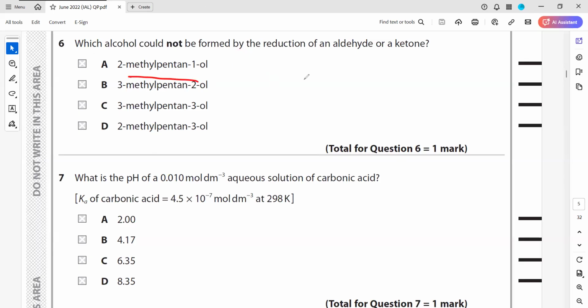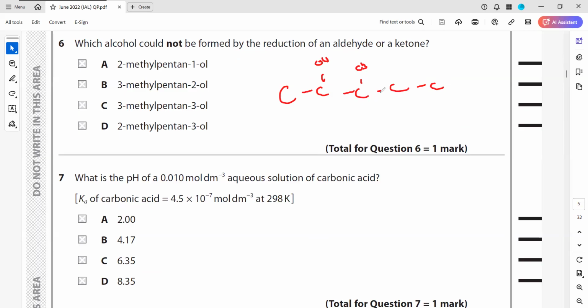2-methyl pentanol. Pent means 5 carbons, 2-methyl is there and 1 OH. This is a primary alcohol because the carbon has hydrogens, so it will be oxidized to form an aldehyde. What about pentane-2-ol?